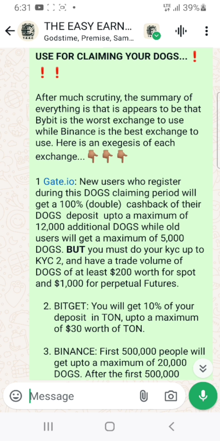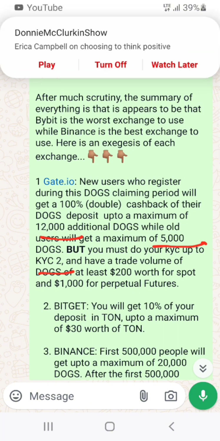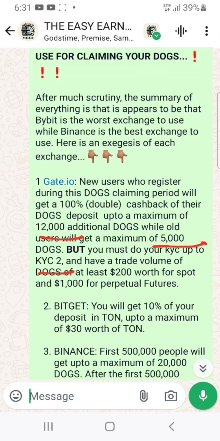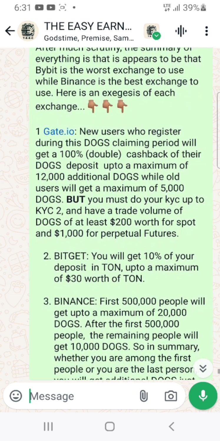But if you are a new user, you are going to get a maximum of 12,000 dogs, and if you are an old user, you get 5,000 dogs, and you must have done your KYC. In addition to that, you will need to do a trade worth 200 USDT. You need to have done a trade to the volume of 200 USDT on spots, and also 1,000 USDT on futures, perpetual futures. That's for that.